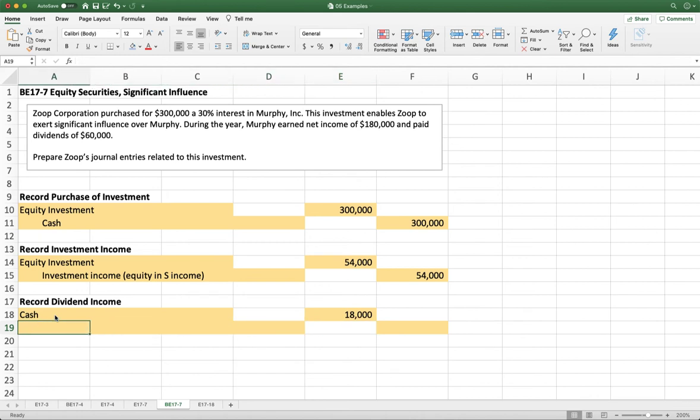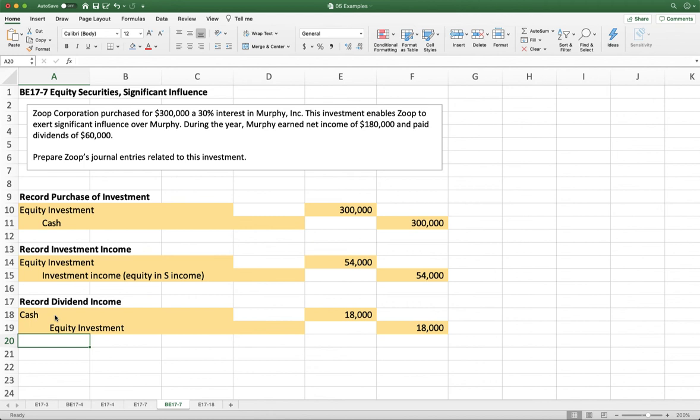Then our credit is going to be equity investment. So remember, I said that if they pay out dividends, that's going to decrease our investment account. So that's a credit to equity investment. So again, you can see it follows the same principles as our retained earnings account. So when we report positive income, our retained earnings goes up.